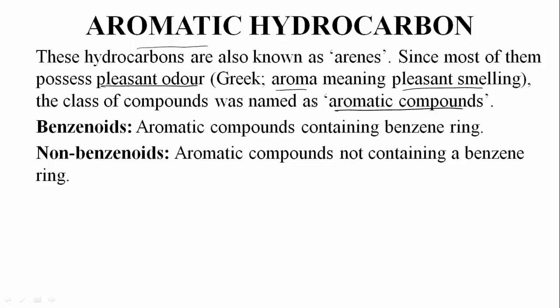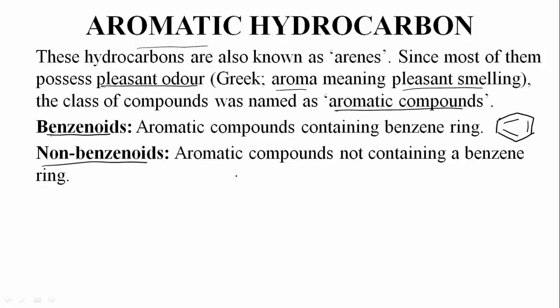These aromatic compounds can be classified into two types: benzenoids and non-benzenoids. Benzenoids means the aromatic compounds containing a benzene ring. The benzene ring, as you already know, has the formula C6H6, and if the aromatic compound consists of this kind of ring, then such aromatic compounds are said to be benzenoids.